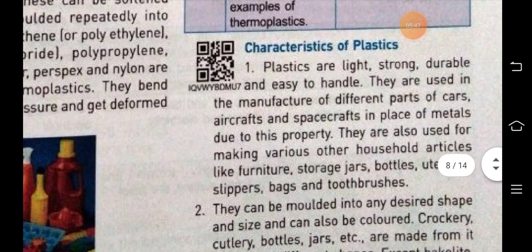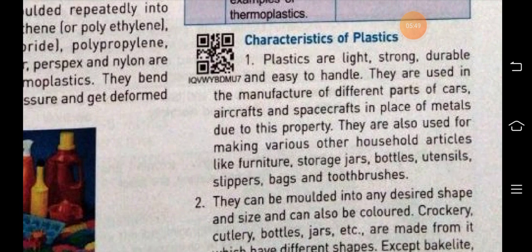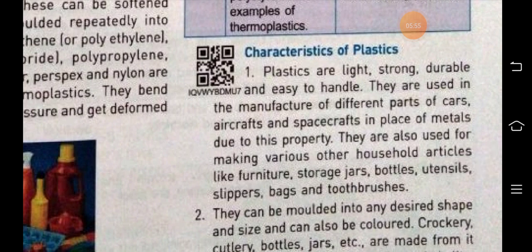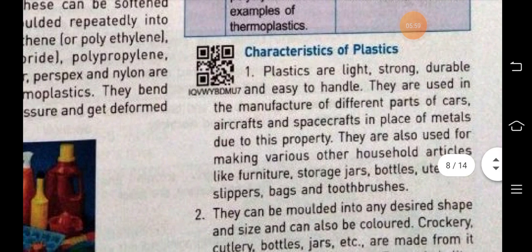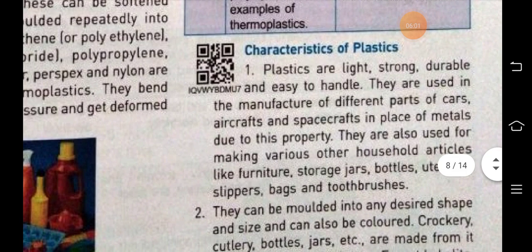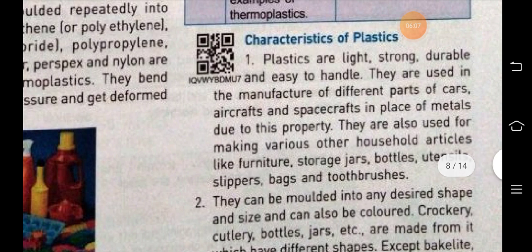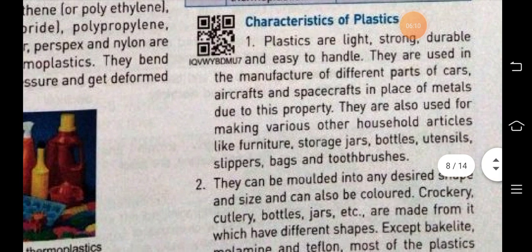So, what are the characteristics of plastic? Plastics are light, strong, durable, and easy to handle. That's why nowadays we use many items in our day to day activities which are made up of plastic.